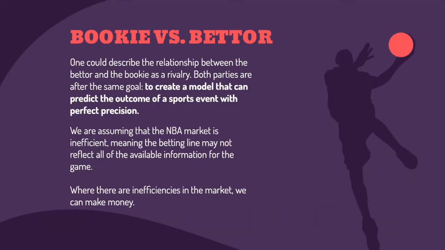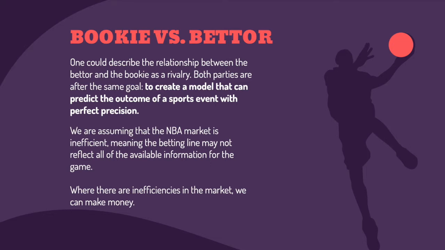Because we're going to be focusing on bets that one person makes with the bookie, we're going to talk a little bit about the bookie versus bettor relationship. And one could definitely describe this relationship as a rivalry. Both parties are after the same goal, which is essentially to create a model that can predict the outcome of a sports event with perfect precision. This is extremely difficult, and we know that the outcomes of lots of sports events are random.